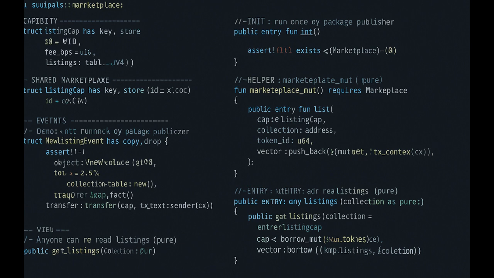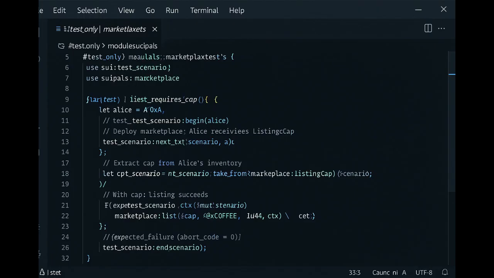Token ownership remains untouched. This scenario spins a local ledger, deploys the marketplace, then proves capability enforcement. We first call list with a valid cap, vector length increments. Next, we intentionally omit the cap reference. The test harness expects abort code 0 and flags success when the VM indeed bails. This pattern gives airtight evidence that no silent path exists around your access control rule.